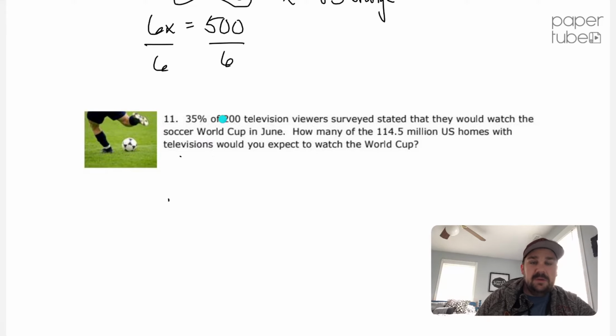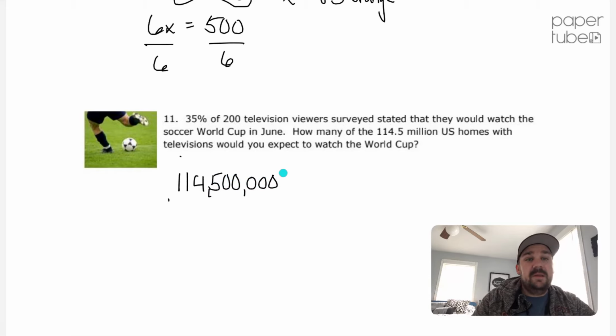So we do 114,500,000, because that is 114.5 million.